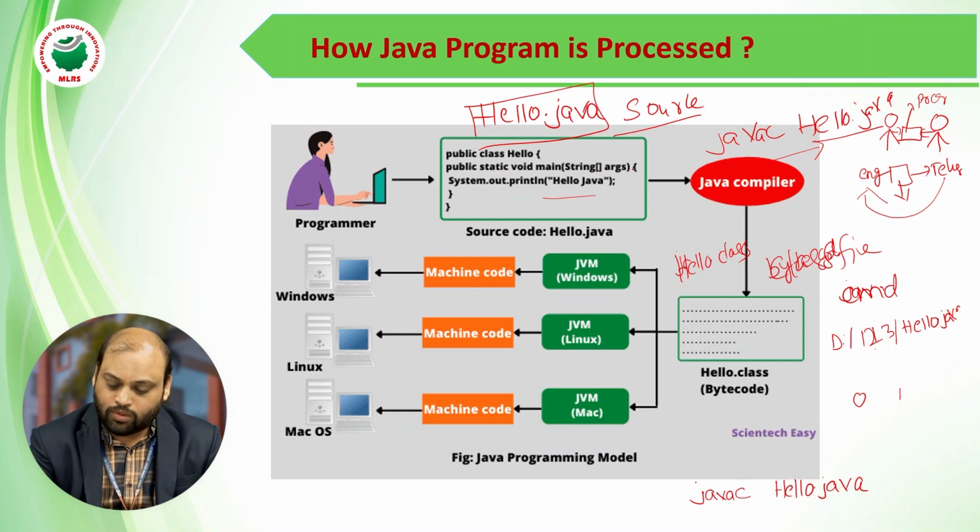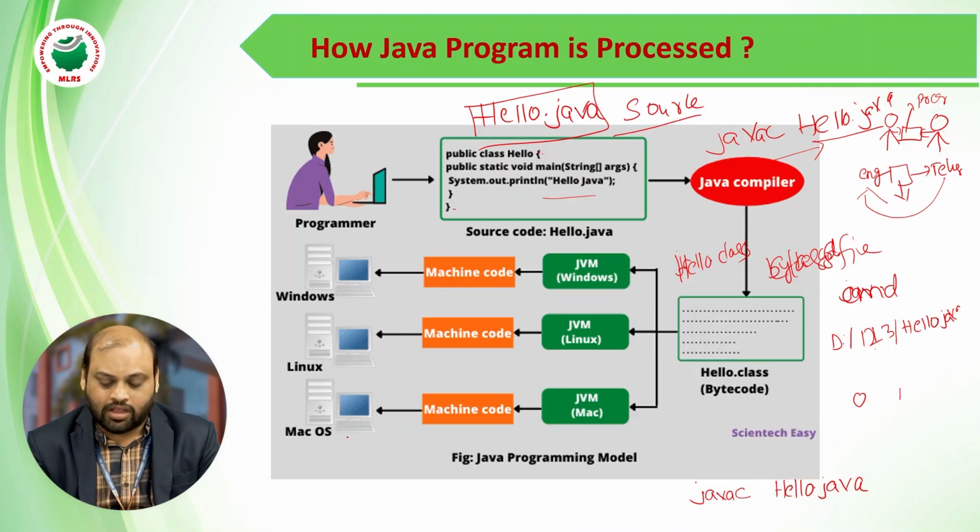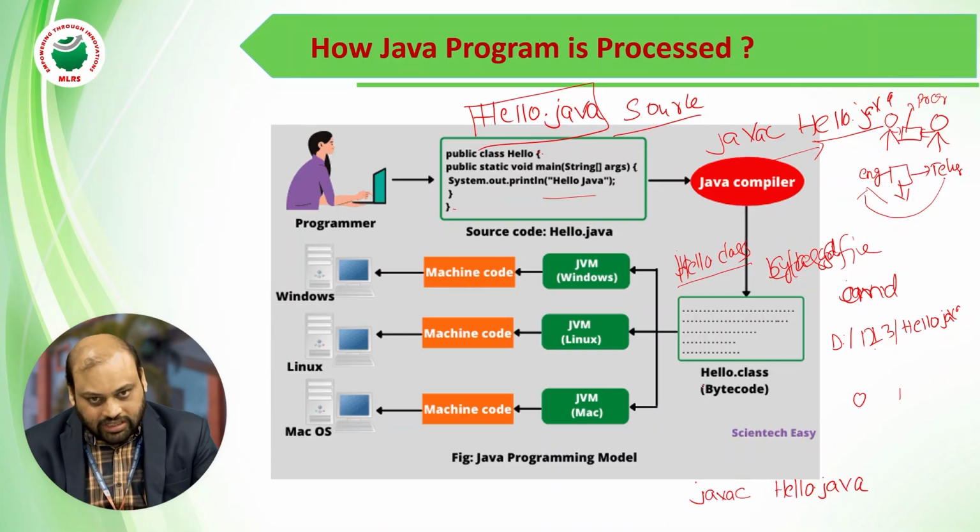Every block of code has opening braces and closing braces. It checks whether it is as per the syntax or not, whether it is a capital letter or not. If everything is correct, then it generates one intermediate code, generally called a class file. That is, hello.class will be given. So this intermediate code contains bytecode.